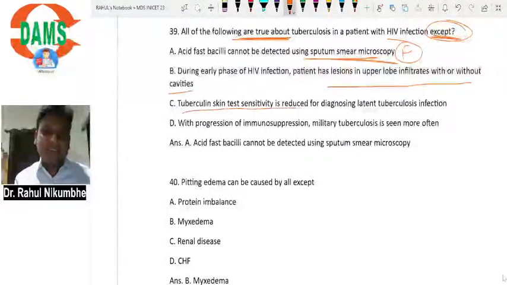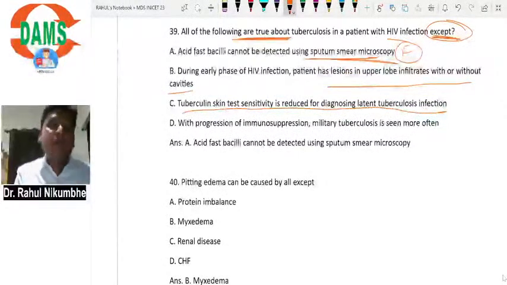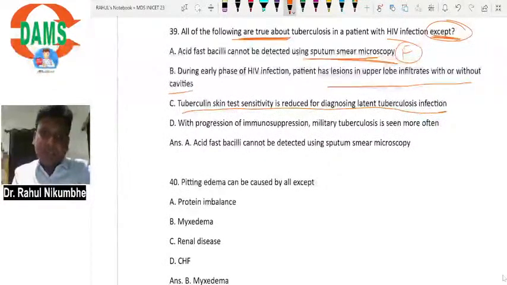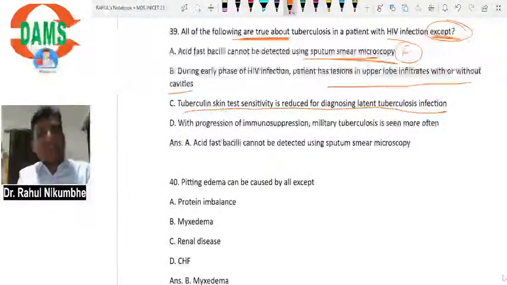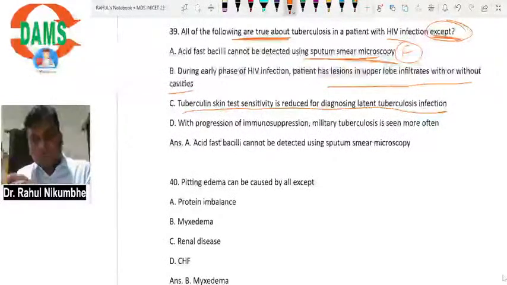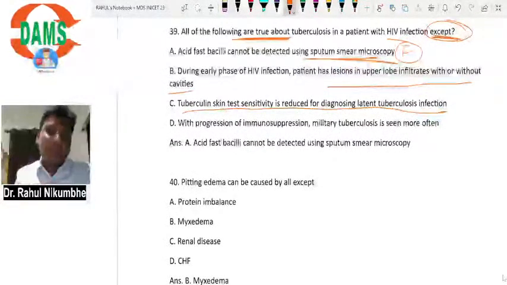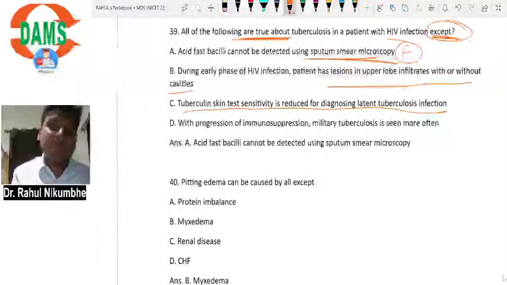Tuberculin skin test sensitivity is reduced in diagnosing latent tuberculosis infection. Yes, in the tuberculin skin test, we are injecting antigen of TB in skin. If antibodies are present, meaning our immune system is active, then it will attack that antigen and skin will become hard, and we will measure the thickness of the hard skin. But if the immune system is very weak, if patient is immunocompromised, then this test does not have good sensitivity.